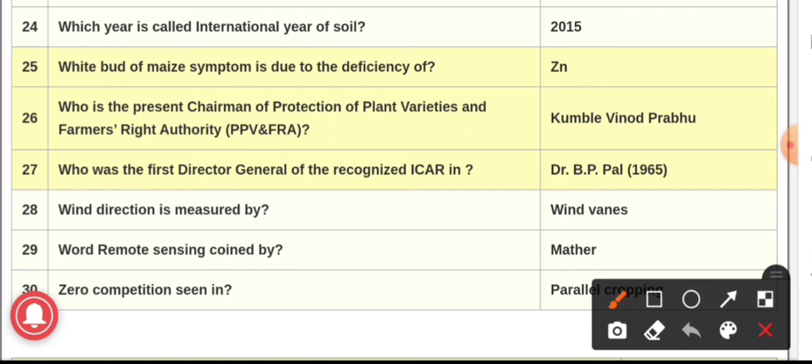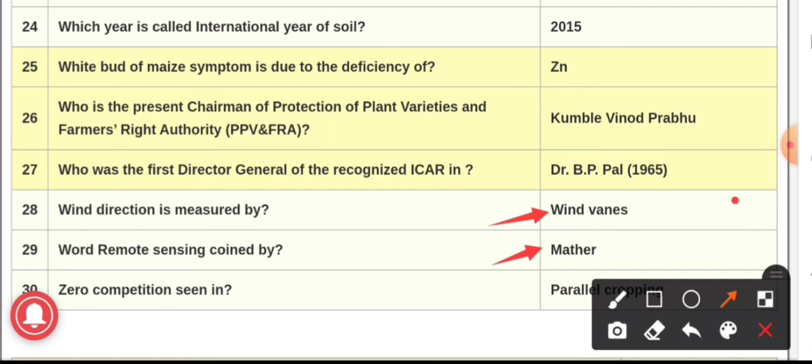Question number 28. Wind direction is measured by, and the answer is wind vane. With this instrument, we can measure the wind direction. And 29 question. Remote sensing was coined by? The answer is Pruitt. He coined the term remote sensing.